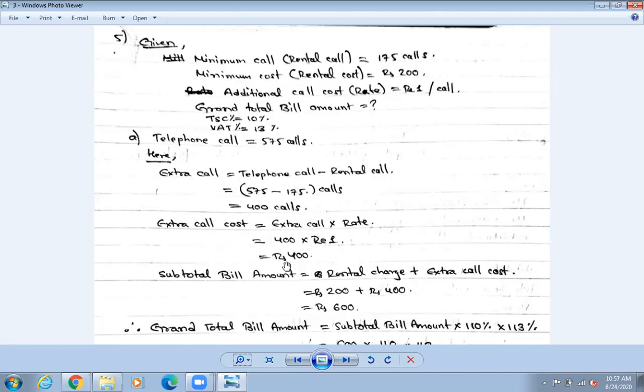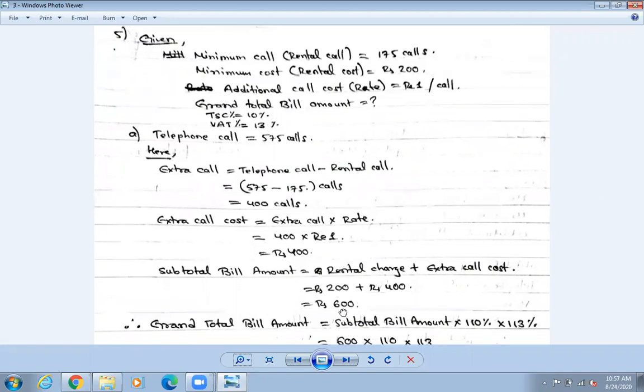But if you look at the set book or question bank, there they may have written 2, 3, 2.5, that means you are not going to get the same amount. Okay, so if there is cost, we just follow the cost only. Extra call cost means what is the extra call cost? It is 400. Okay, so 200 plus 400, it is going to be 600.